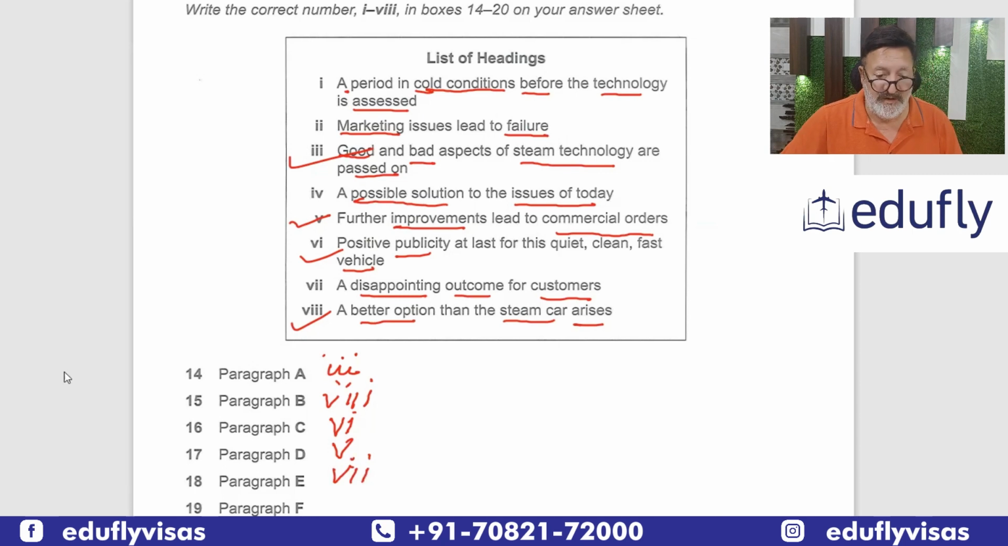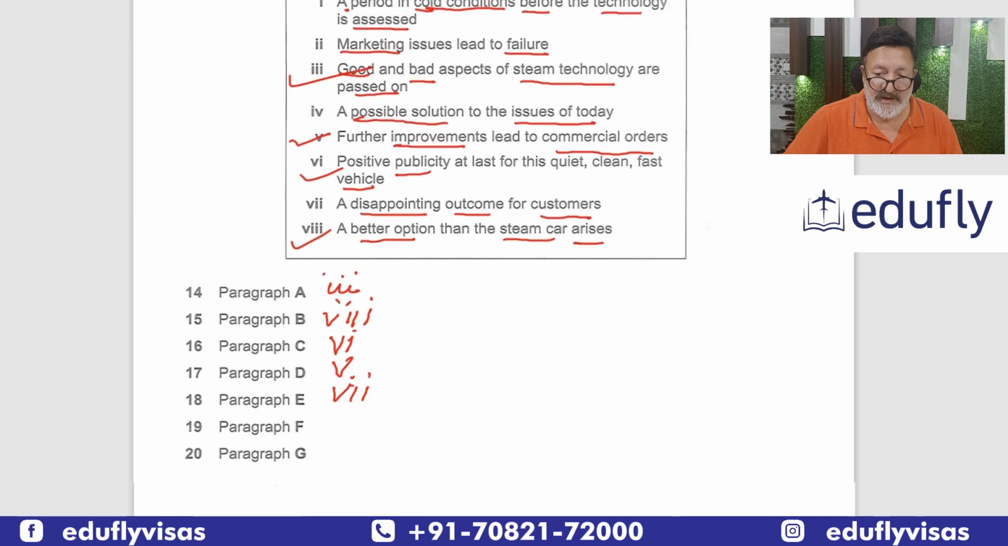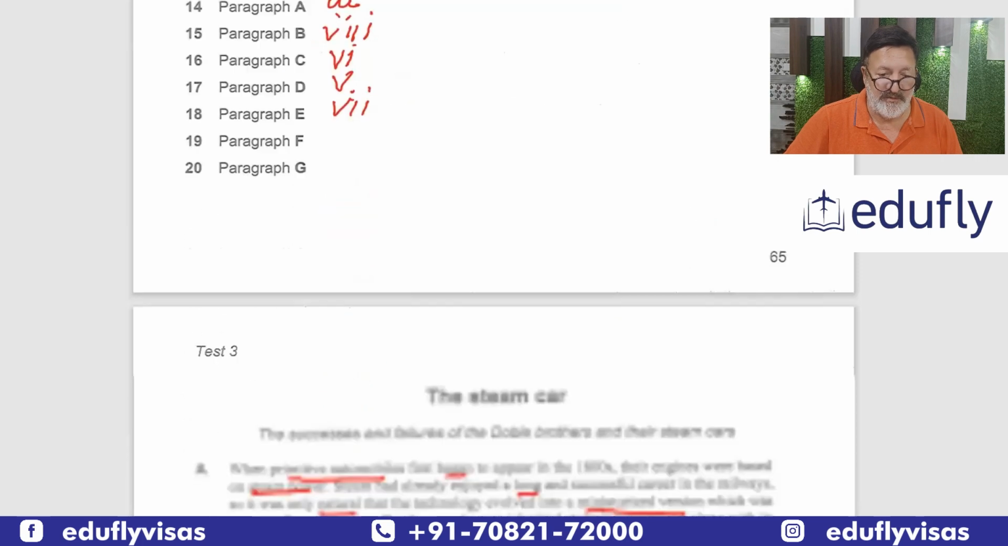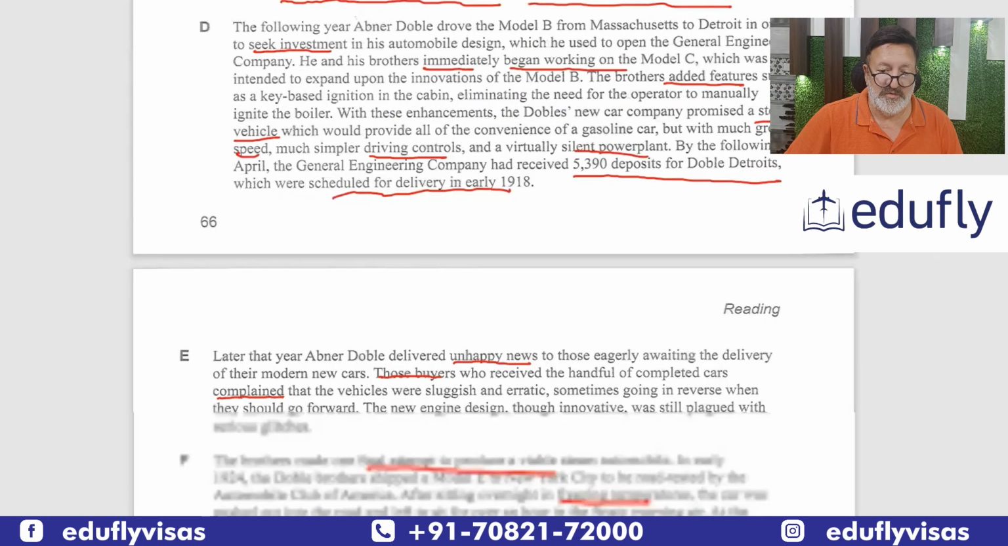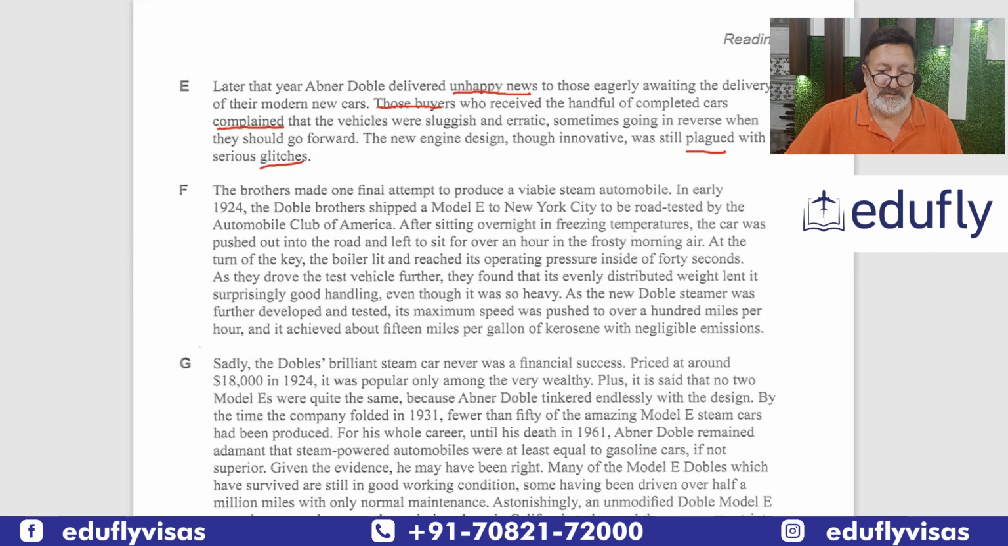Now we have 2 paragraphs left, and these are 19 and 20, F and G. So let's go to F first. So F, the brothers made another attempt, one final attempt to produce a viable steam automobile, because here the customer had a problem. So they want to make another attempt.